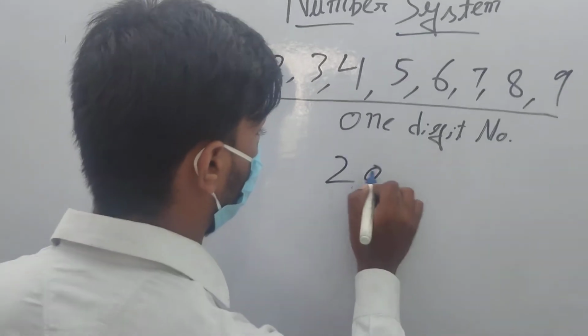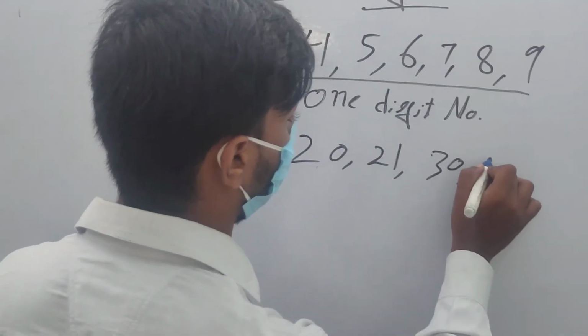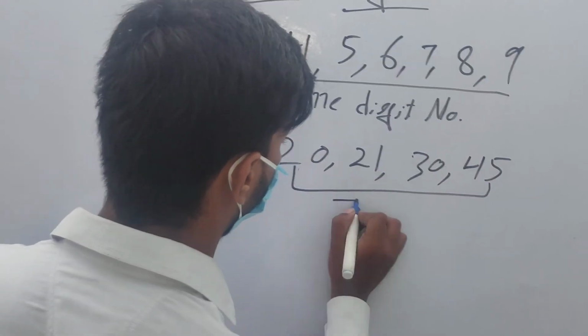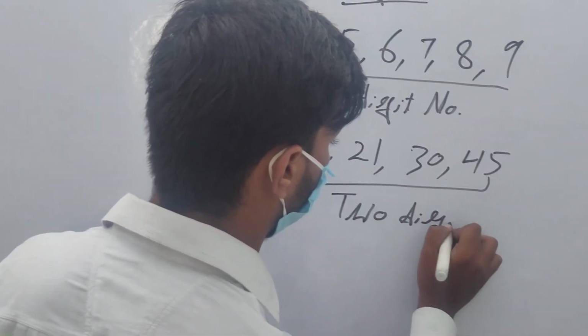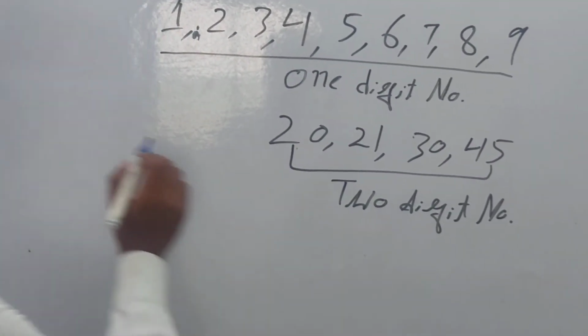Like 20, 21, 30, 45. These are all two digit numbers. Okay.